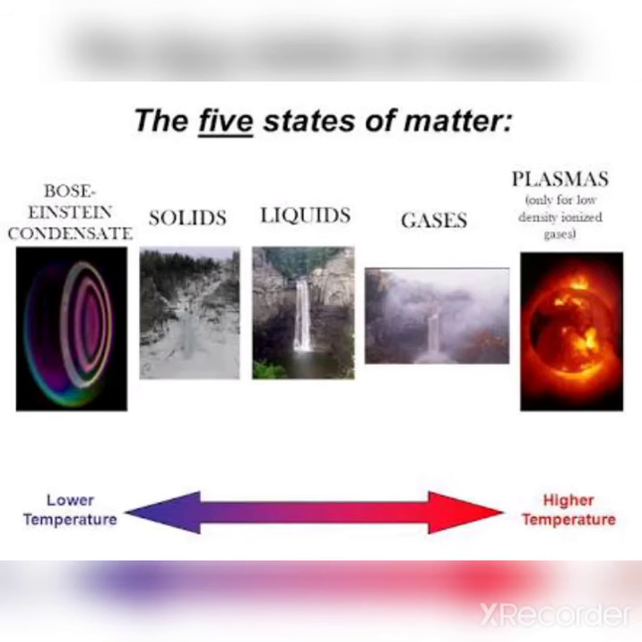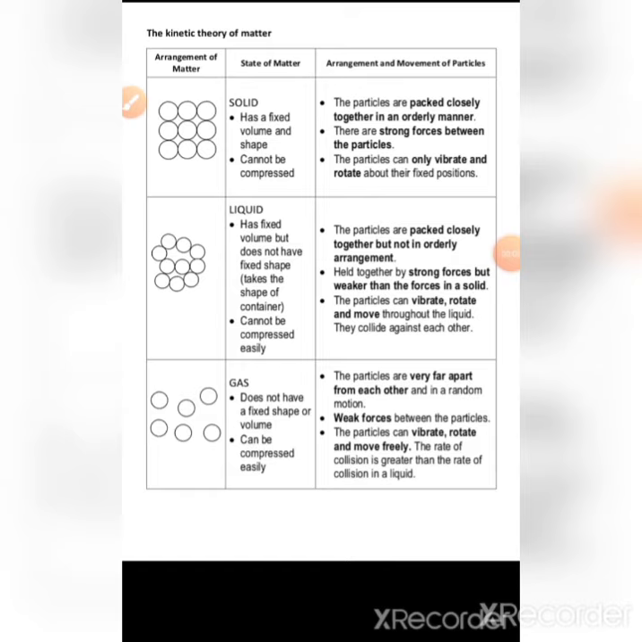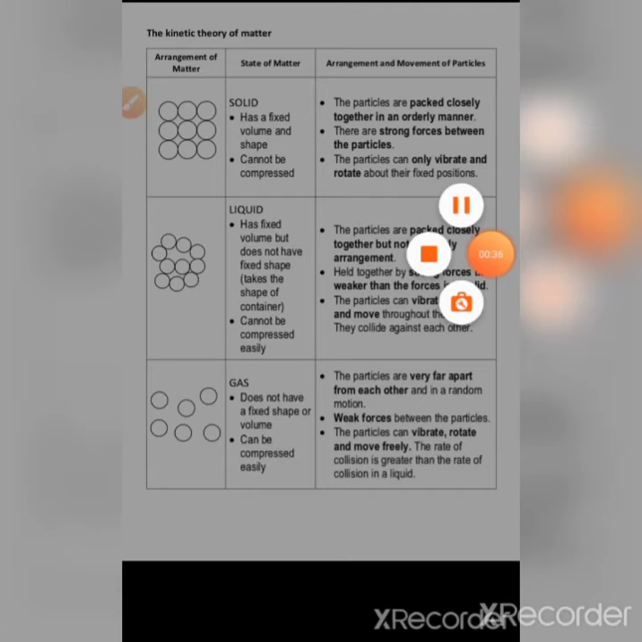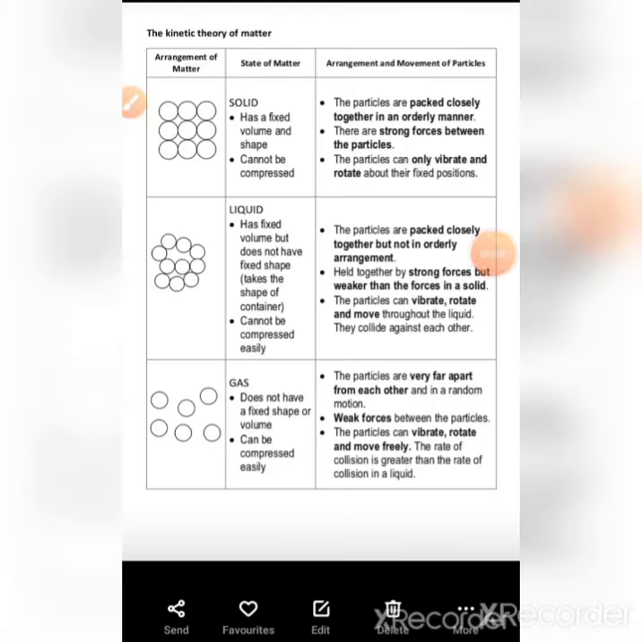Hello students, we are going to discuss the kinetic theory of matter, meaning the movement of particles of matter. We have already discussed that there are 5 states of matter. These are: first, Bose-Einstein state; second, solid state; third, liquid state; fourth, gaseous state; and fifth, plasma state.